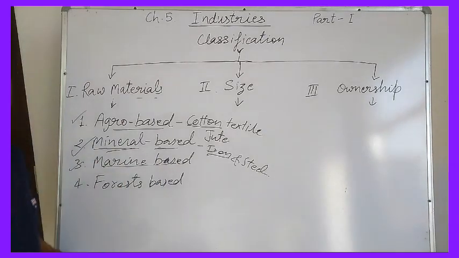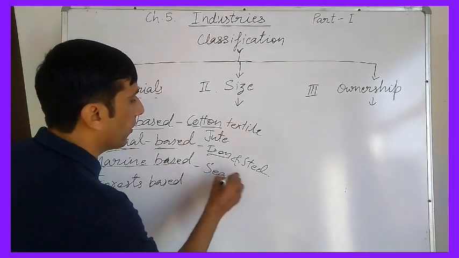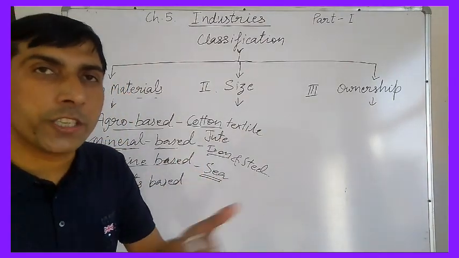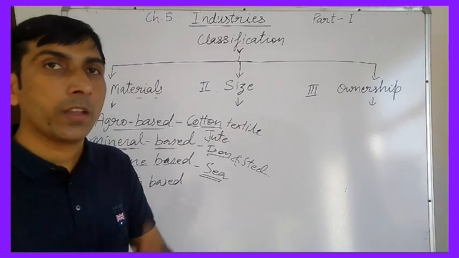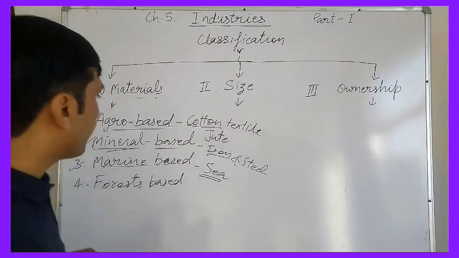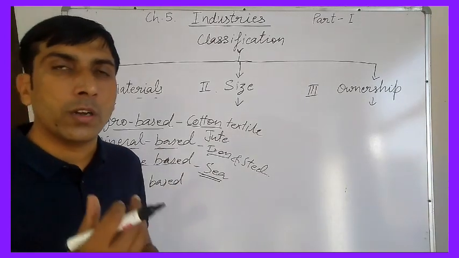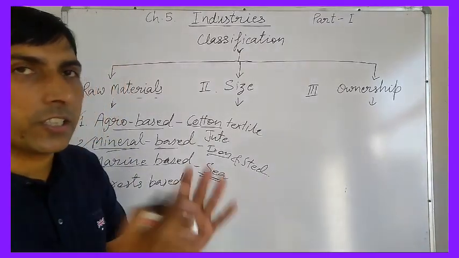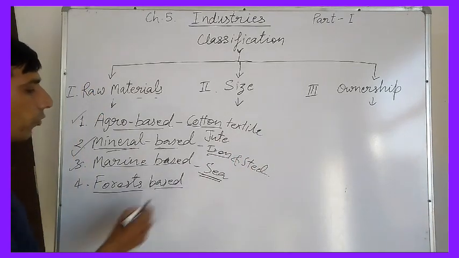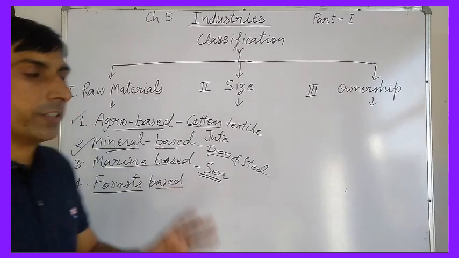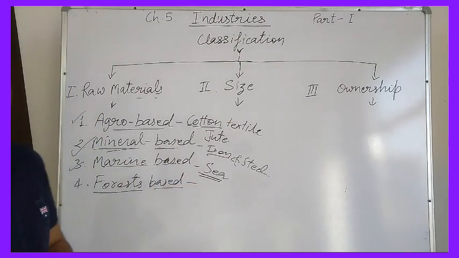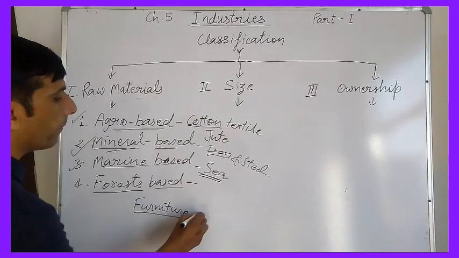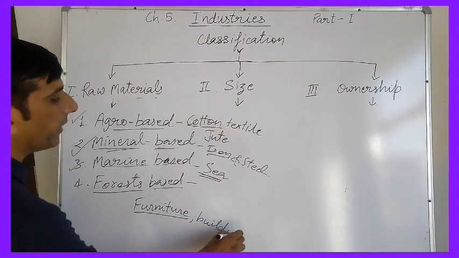Third one is marine-based industries. It means sea-based industries, because these industries get the raw material from oceans and seas. For example, the salt industry, fish oil industry, and seafood industry, because some food materials are taken from sea or ocean. So these industries are called marine-based industries. Next one is forest-based industries. Which are the forest-based industries? The industries which get the raw material from forest. For example, the furniture industry and building-making industries.